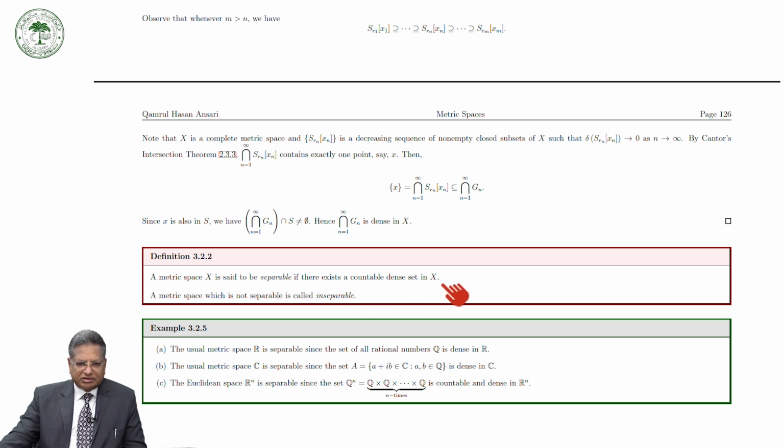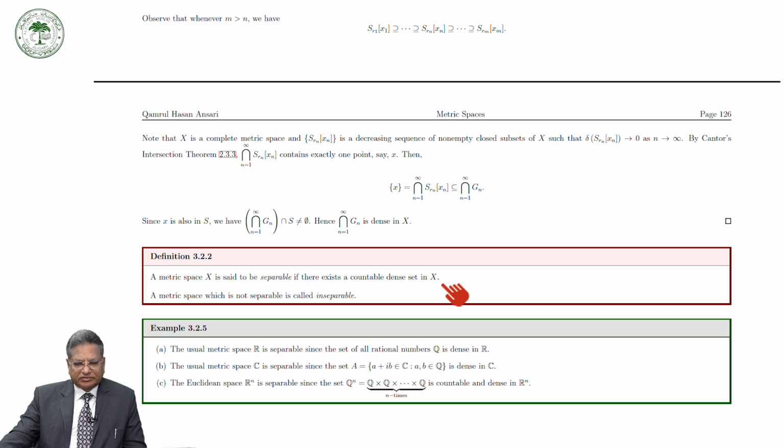Now, we have seen in the previous talk that the real line has a countable dense set, that is the set of all rational numbers or the set of all irrational numbers.